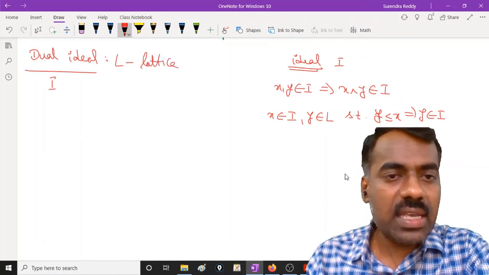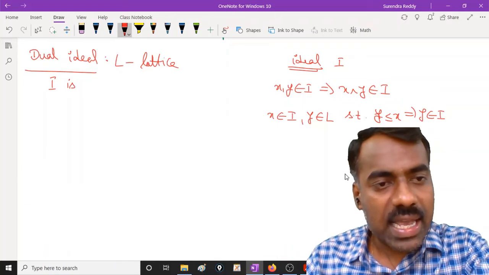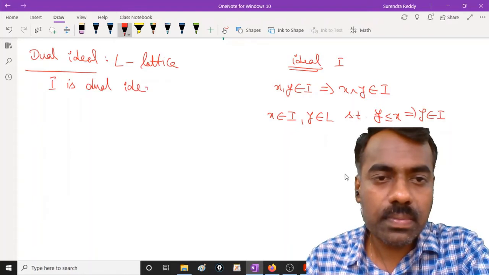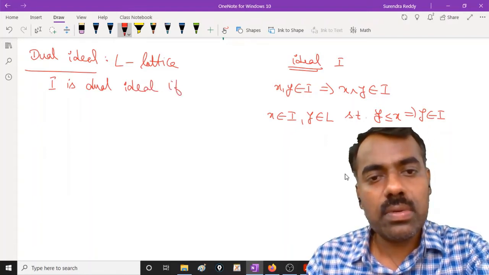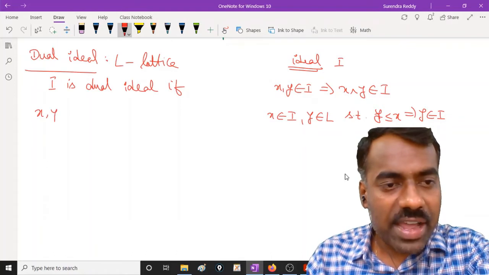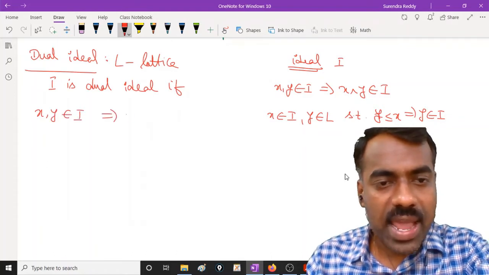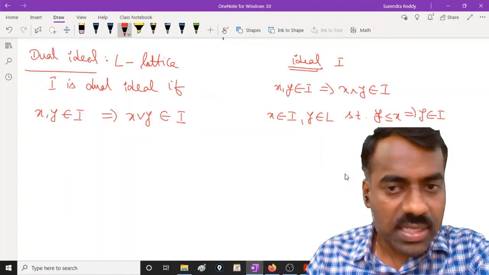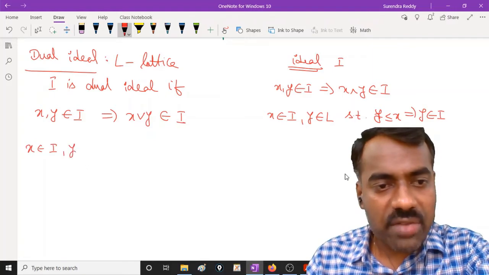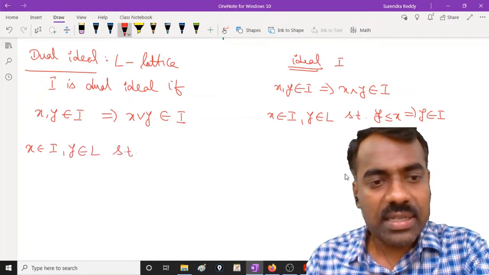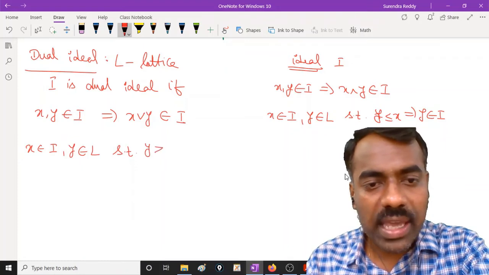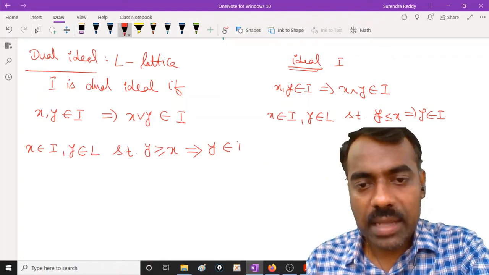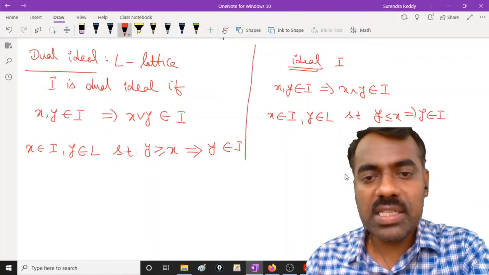A subset I is said to be a dual ideal if whenever x and y are in I, then x meet y should be in I. And not only this, whenever x is in I and y is in L, such that y is bigger than or equal to x, that means any element bigger than that, then y should also be in I. Is the definition of dual ideal clear?